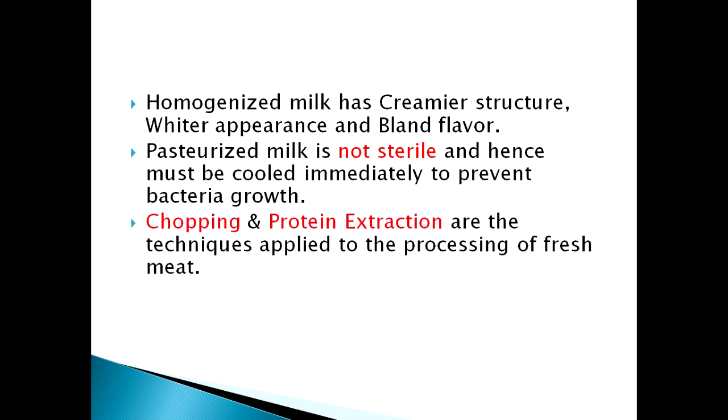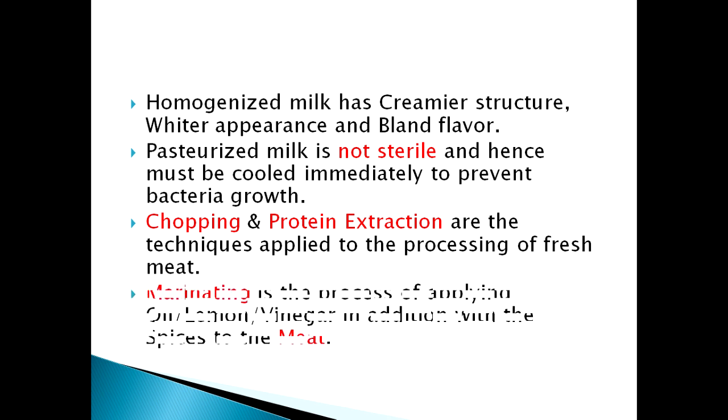Another thing, chopping and protein extraction are the techniques applied to the processing of fresh meat. Please note that these two things are attributed to the processing of fish meat: chopping and protein extraction. Another thing is marinating. Marinating is a process of applying oil or lemon or vinegar along with spices to the meat.